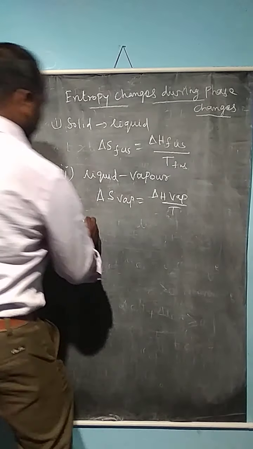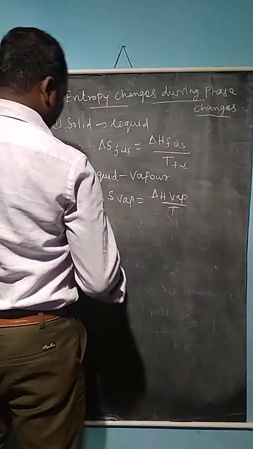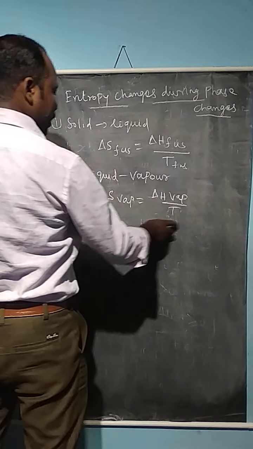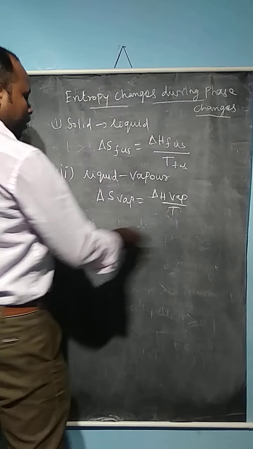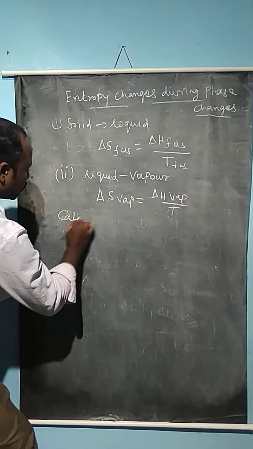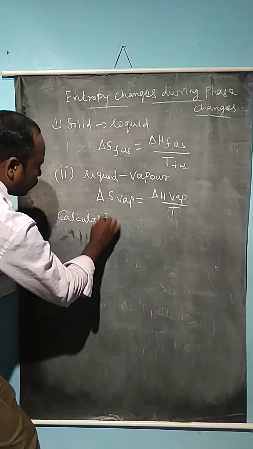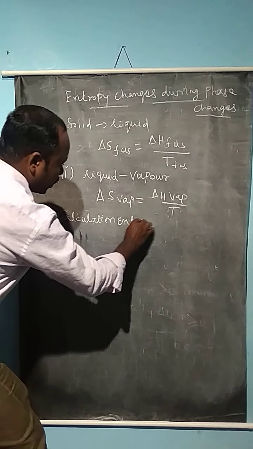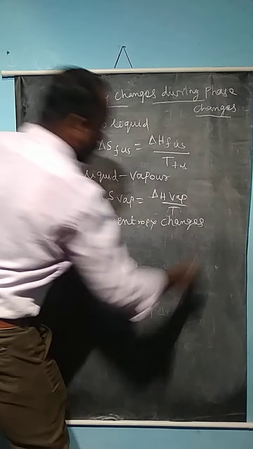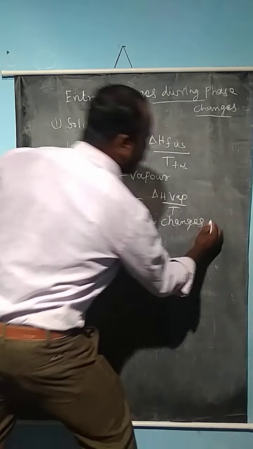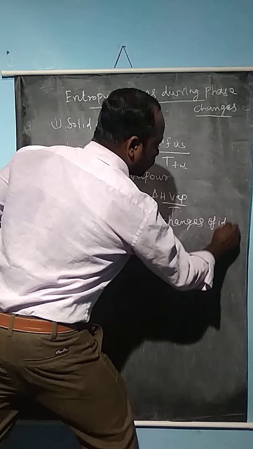Now let's see the calculation of entropy changes of an ideal gas with change in pressure, volume and temperature. Calculation of entropy changes of an ideal gas, for ideal gaseous molecules.